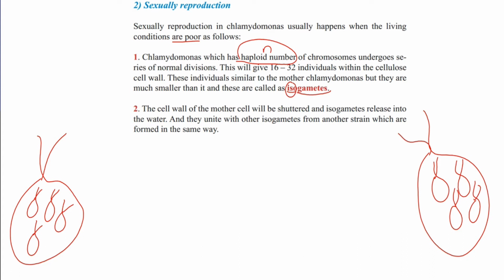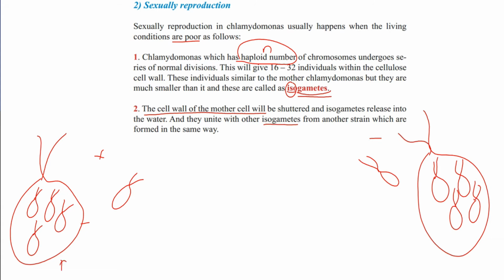Iso, because they are similar. When the cell wall breaks and they are released on that side or on that side, they look like one another. They are neither male nor female. Only to show they are genetically different, we can say plus or minus. Gamete, why? Because they fertilize one another, but they are similar: isogametes. The cell wall of the mother is shattered, the isogametes are released into the water, then they unite with isogametes from another strain, which are formed in the same way.